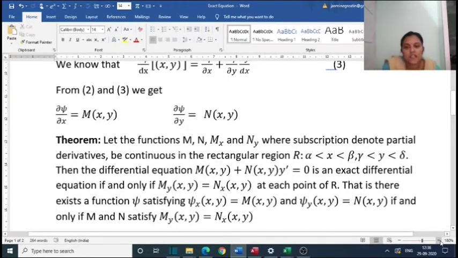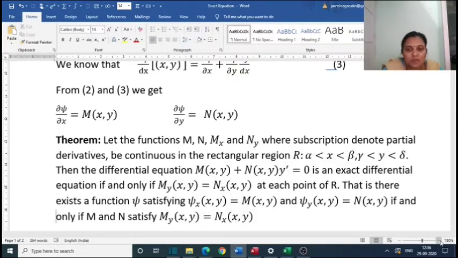Let the functions M, N, Nx and My, where subscripts denote the partial derivatives, be continuous in the rectangular region R: alpha less than x less than beta, gamma less than y less than delta.